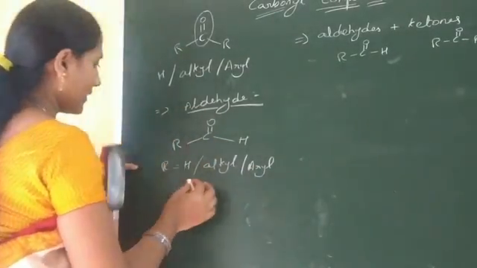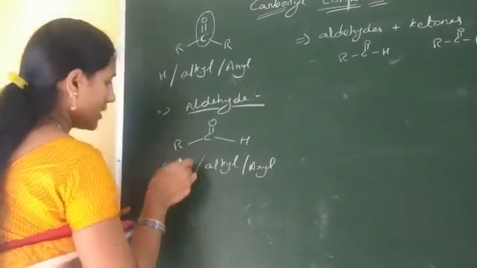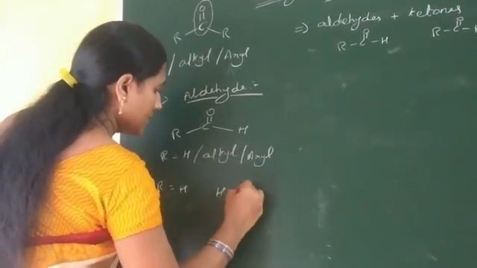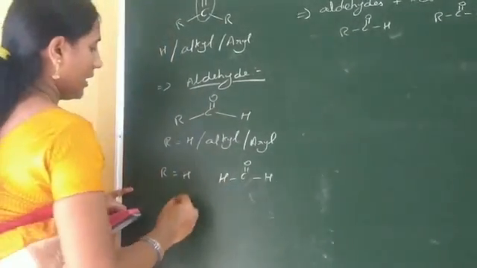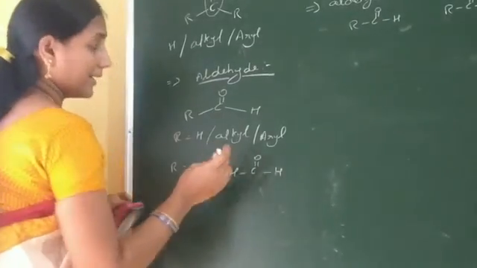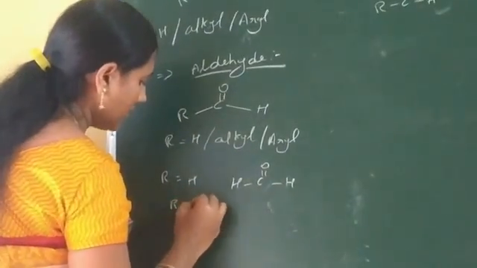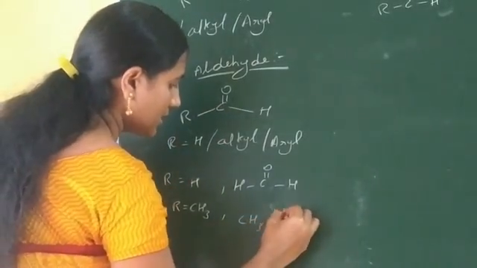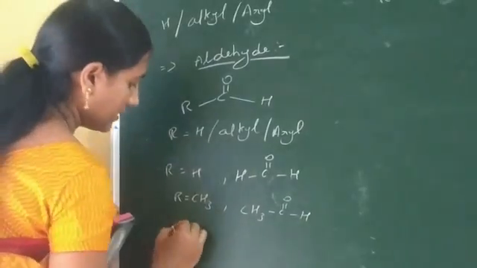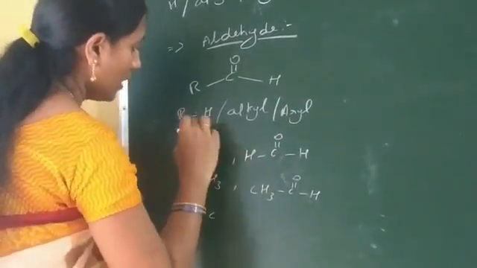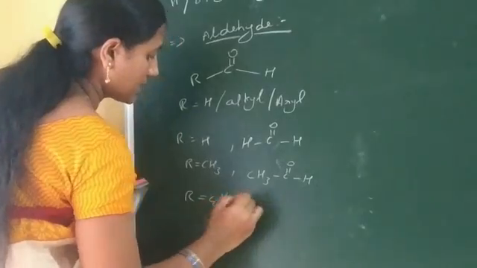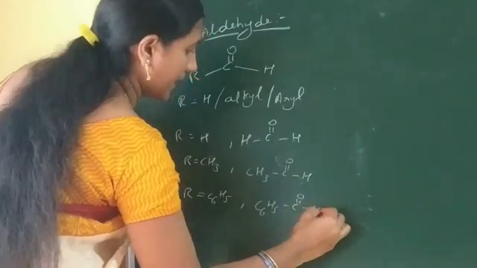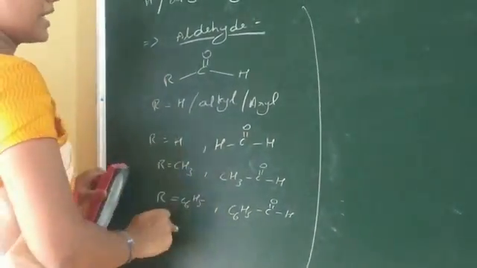Let us see an example. When hydrogen is replaced to R, the compound is H C double bond O H. When the smallest alkyl group, the methyl group, is replaced with R, the compound structure is CH3 C double bond O H. When an aryl group like C6H5 is replaced to R, the compound structure is C6H5 C double bond O H. Now all three compounds have two names.